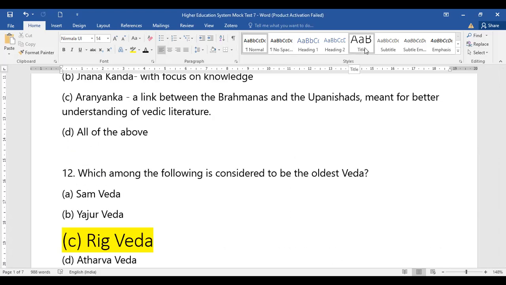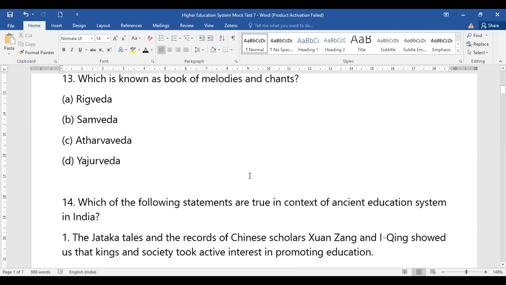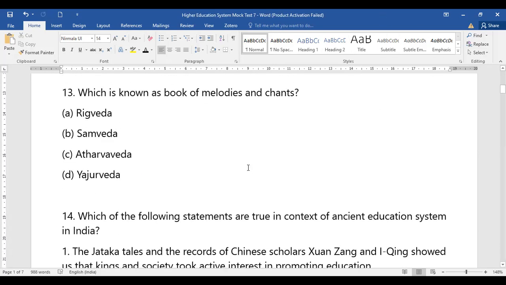From the given options for question number 13, the right answer, the one considered the book of chants, is option B, that is Samaveda. If you remember, Rig Veda is the book of mantras. Samaveda is the book of chants. Yajurveda is the book of rituals. And Atharvaveda is the book of spells. So you have to consider this very well.